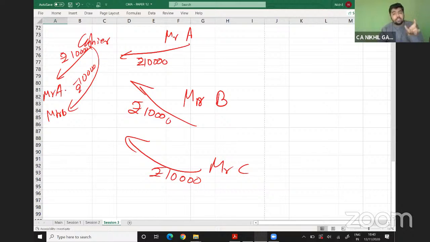So the amount received from the first customer is used for your own personal purposes. The amount received from your second customer is recorded as the amount received from your first customer. The amount received from your third customer is recorded in your books as the amount received from your second customer, thereby using the amount for your own personal benefit.